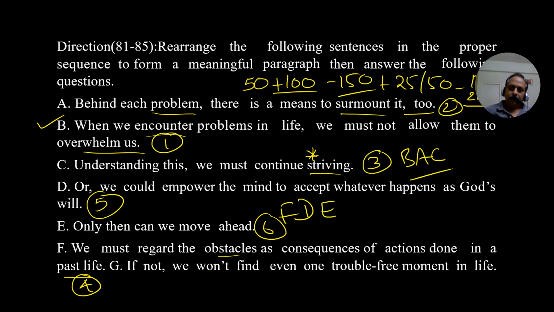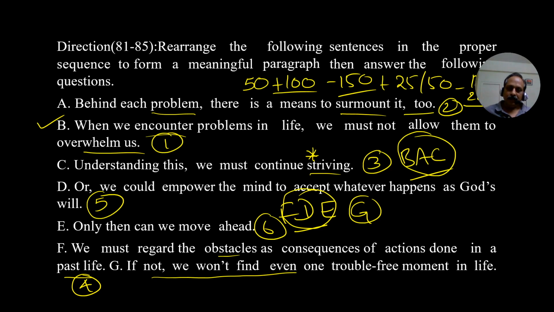FDE. And this is the last sentence. What is the last sentence? G is the last sentence. If not, we won't find even one trouble-free moment in life. Every moment we have to suffer, we have to struggle. If we don't adopt that philosophy, every moment becomes miserable. So here BAC, one idea, FDE, one idea, and G, the last sentence. This is the correct order.